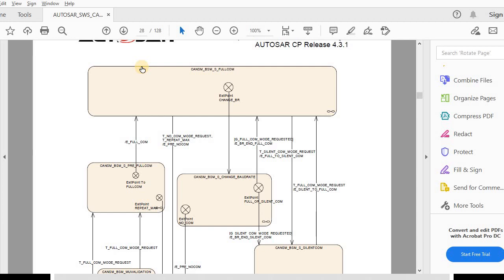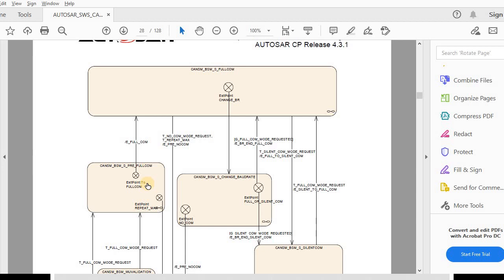So this particular code will be present in the CANIF module. Once CANSM gives a CANIF set transceiver mode request, it calls the CANIF set transceiver mode API. Inside the CANIF module, the CANIF set op mode API will be called, where the enable and stub pins of the transceiver will be controlled. So this part will be happening in the pre-full COM.